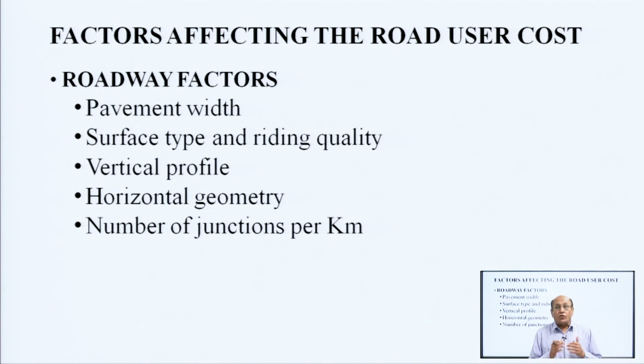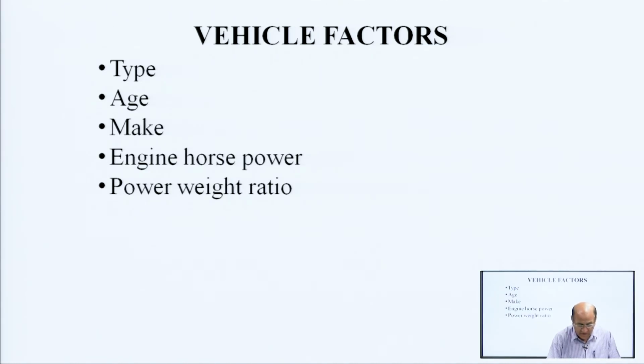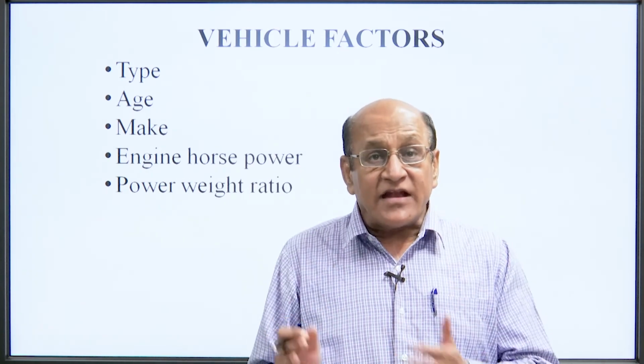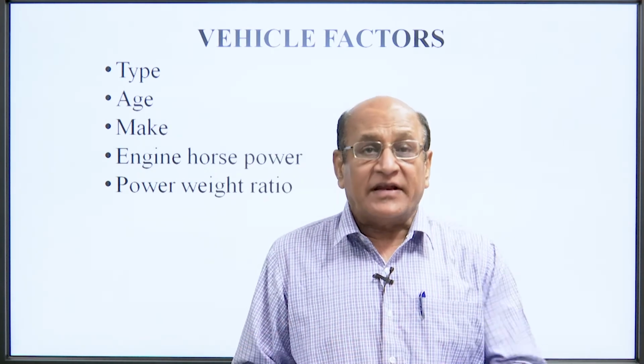Factors affecting road user cost. So, first is roadway factors, that include pavement width, surface type, riding quality, vertical profile, horizontal geometry, number of junctions per kilometer. These are the factors affecting the road user cost. Now, come to the vehicle factors, that includes type of vehicles, age of the vehicles, make of the vehicles, engine horsepower, power weight ratio.